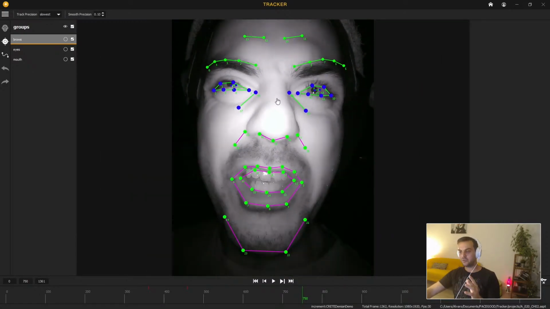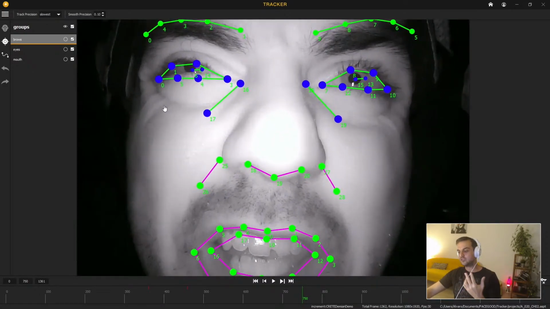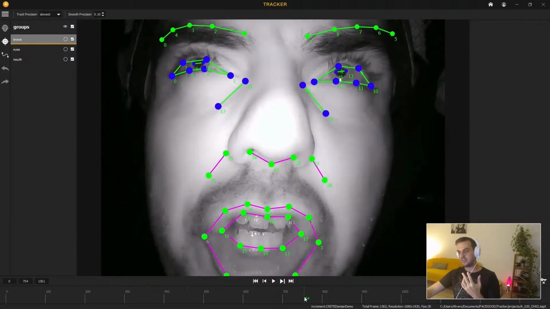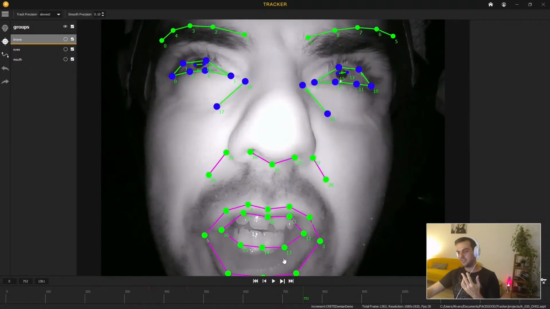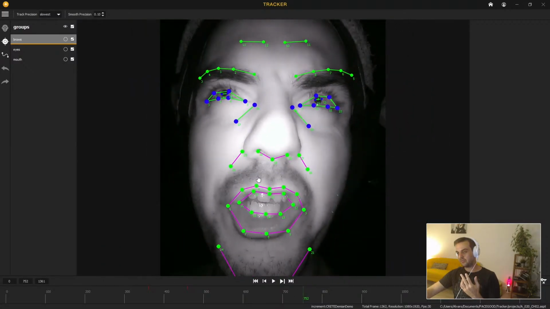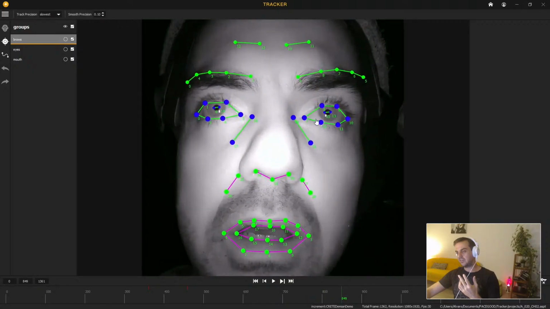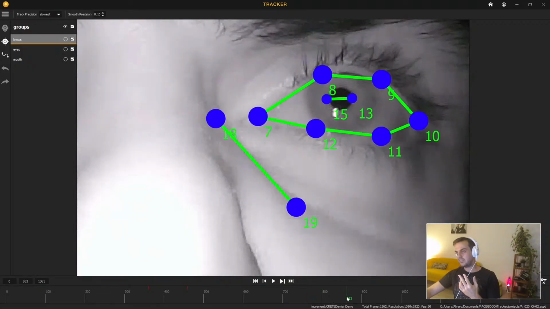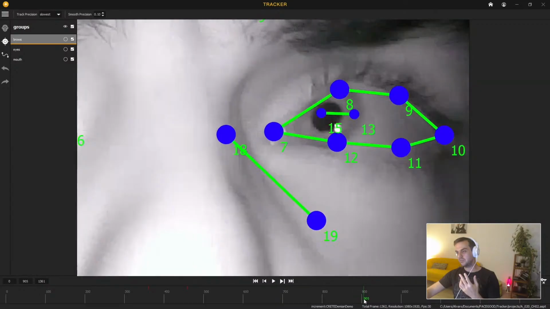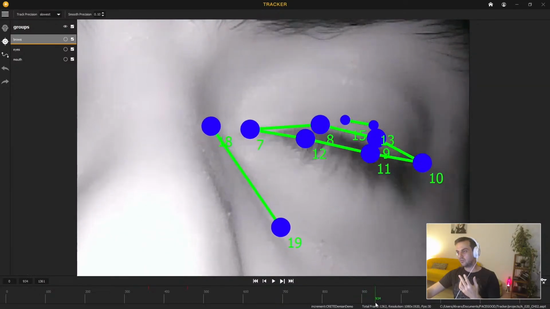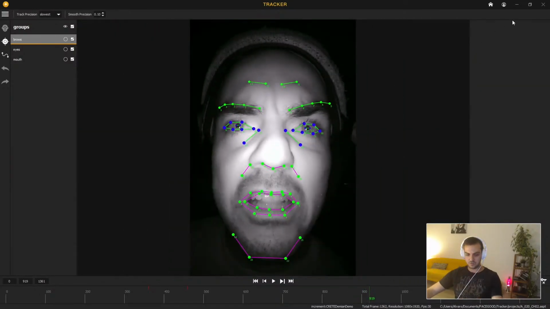Just some tips to do this. This doesn't need to be something that stays all the time, nothing that appears and disappears. This is not a good idea. But anything that is part of your face and stays in your face is always good to track. I'm tracking the width of the pupil as well a bit, and it works pretty well. So that's how we did the facial capture.